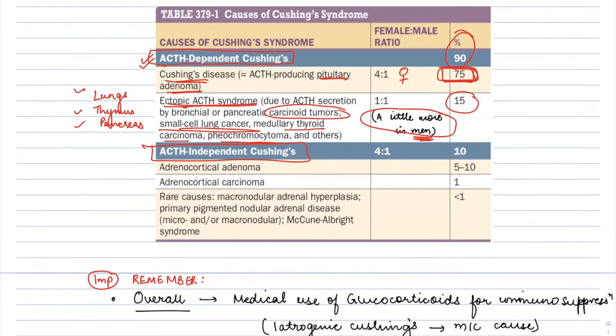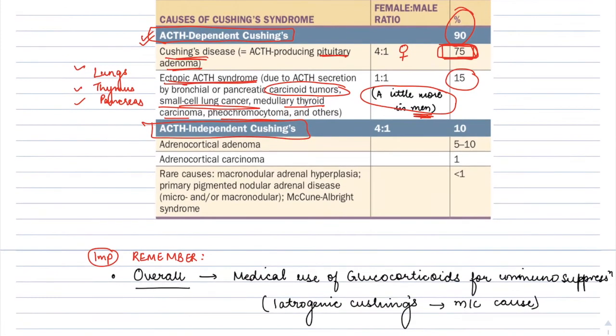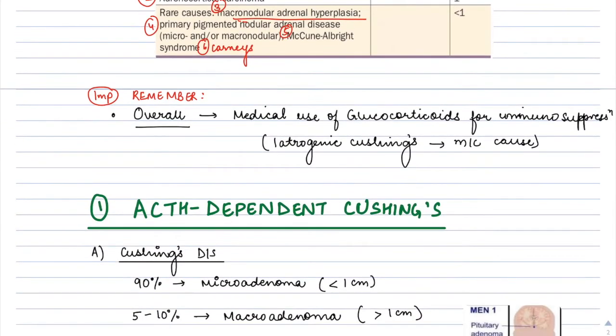Among the ACTH independent Cushing's, causes include adrenocortical adenoma or carcinoma, and third is macronodular adrenal hyperplasia. Fourth is PPNAD, primary pigmented nodular adrenal disease, which can be associated with syndromes like Carney syndrome and McCune-Albright syndrome. Again, remembering overall, the medical use of glucocorticoids, that is iatrogenic Cushing's, is the most common cause.